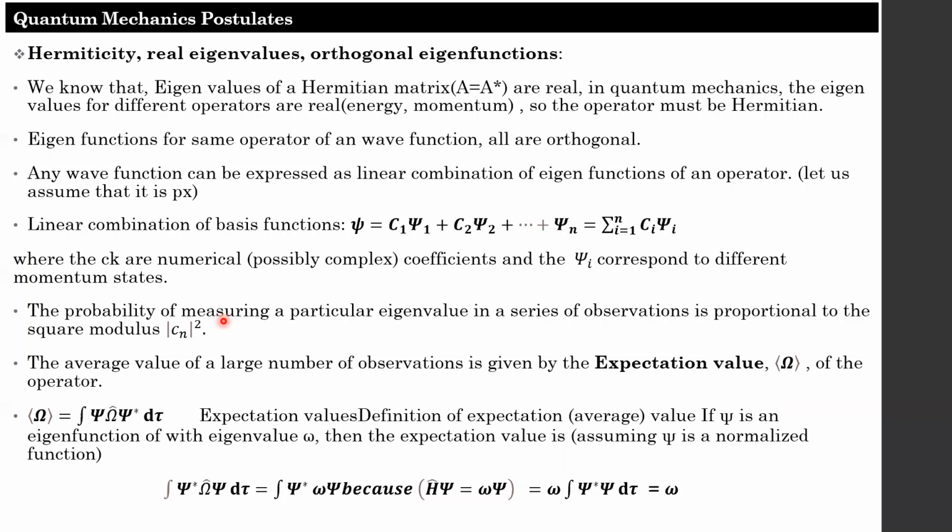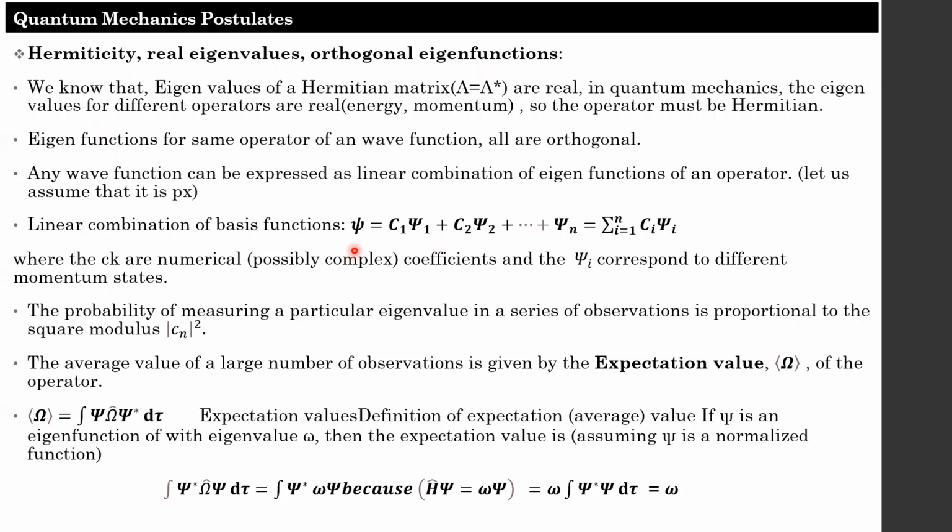Here you have to take care about the orthogonal eigenfunctions and real eigenvalues. You already know that only for Hermitian operators or matrices the eigenvalues are real. In real experiments, we only want real values. That's why the operator must be a Hermitian matrix. So a Hermitian matrix follows A equals A dagger.